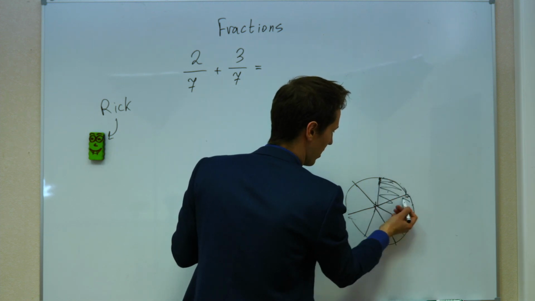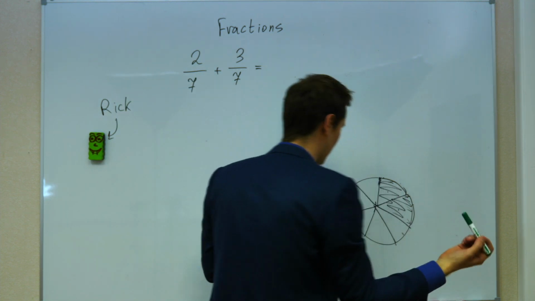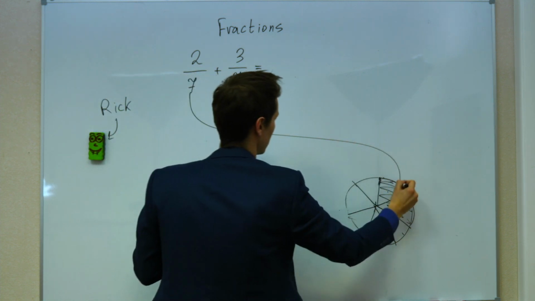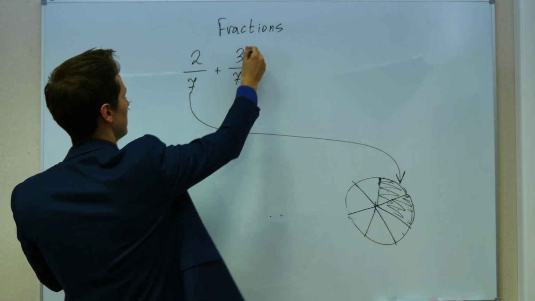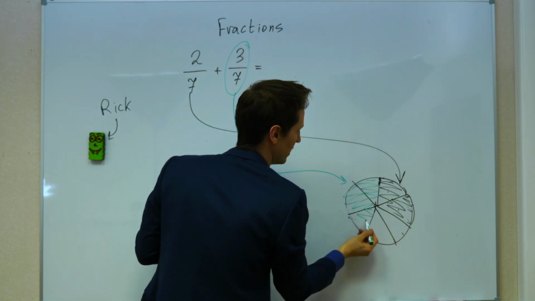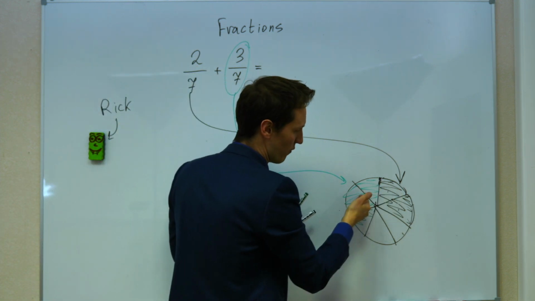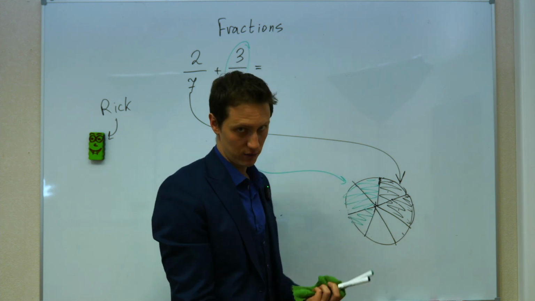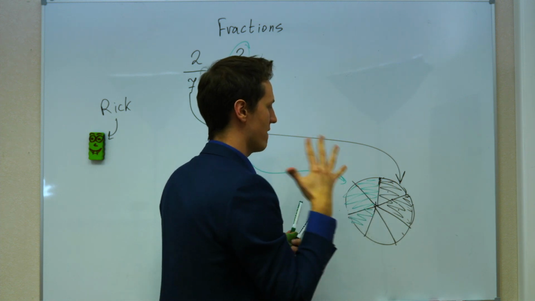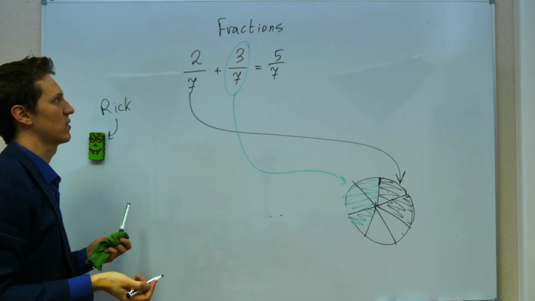Let's fill them up with black marker. And then let's use, let's say, green marker to fill up 3/7. This one is 2/7. And this is going to be 3/7. Let's say it's 1, 2, and 3 pieces. That's kind of obvious, right? Altogether, we have 1, 2, 3, 4, 5 pieces out of 7. So we have divided the pie into 7 pieces, and we have taken 5 pieces out of 7. So we are getting 5/7.